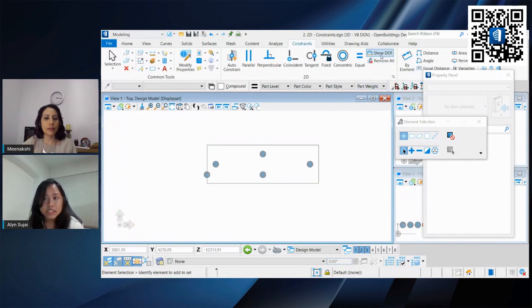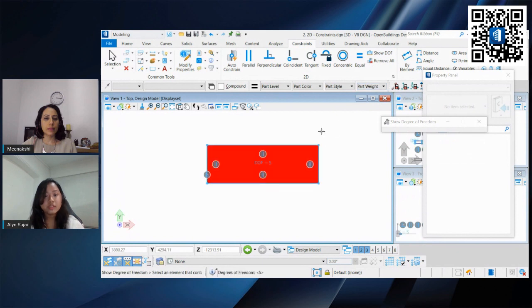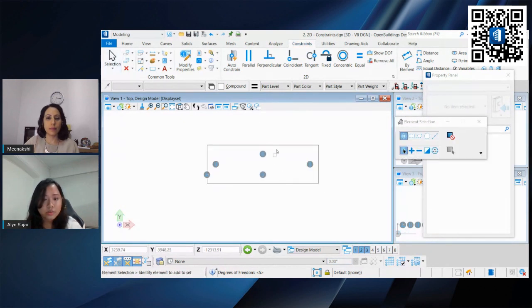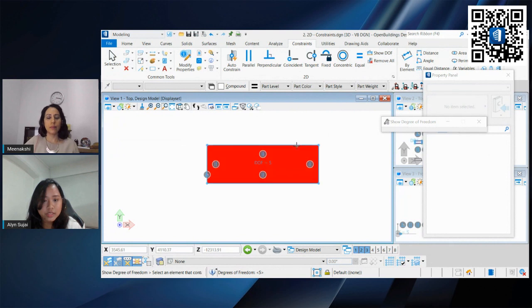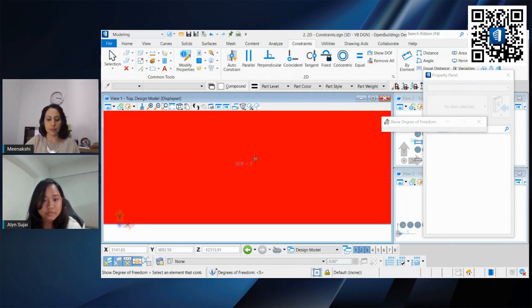So let us check the degree of freedom, which is how flexible or freely your shape can move. For example, if you want to model an arm and you want your arm to move forward, but you didn't apply a constraint, so it moves to the side. If you want it to move forward, you have to apply a constraint so that it moves forward. So let us see. We have a degree of freedom of 5.